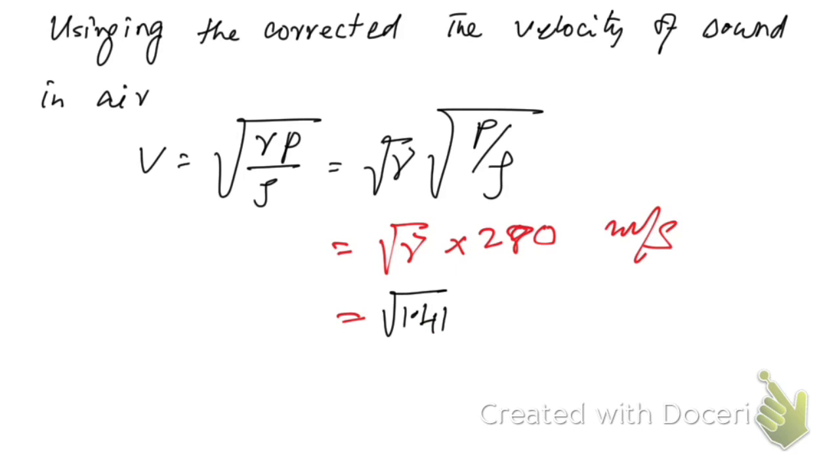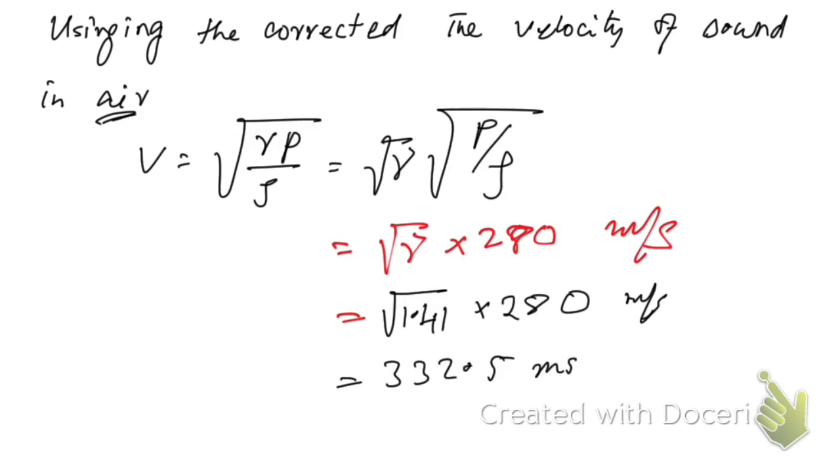The value of gamma for air is 1.41; it depends on the nature of the gas. So with 280 meter per second, if we calculate this, we're going to get 332.5 meter per second, which is very close to the experimental value of 332 meter per second, right? So that's why this formula is correct.